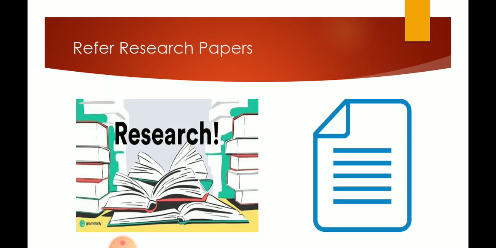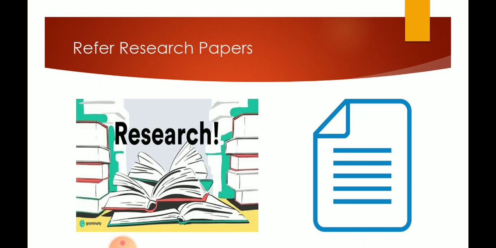Now, you cannot complete your project simply; you must have good knowledge about the project or the area under which you are going to work. For that, you must refer to many research papers. There will be many research papers on different platforms. For example, if you are doing a project in artificial intelligence, you will get many research papers on artificial intelligence frameworks, and they might have used different languages. You must choose a language in which you are strong enough, and also choose a language that is trending and in demand.